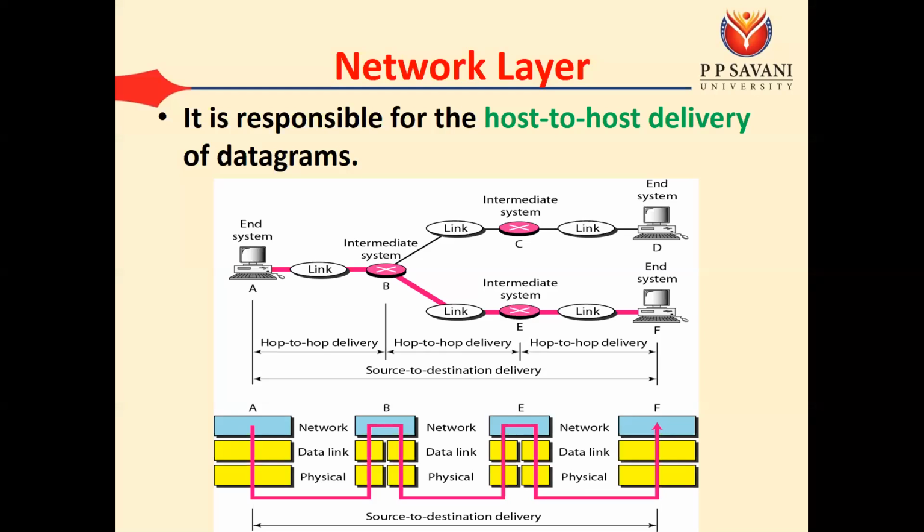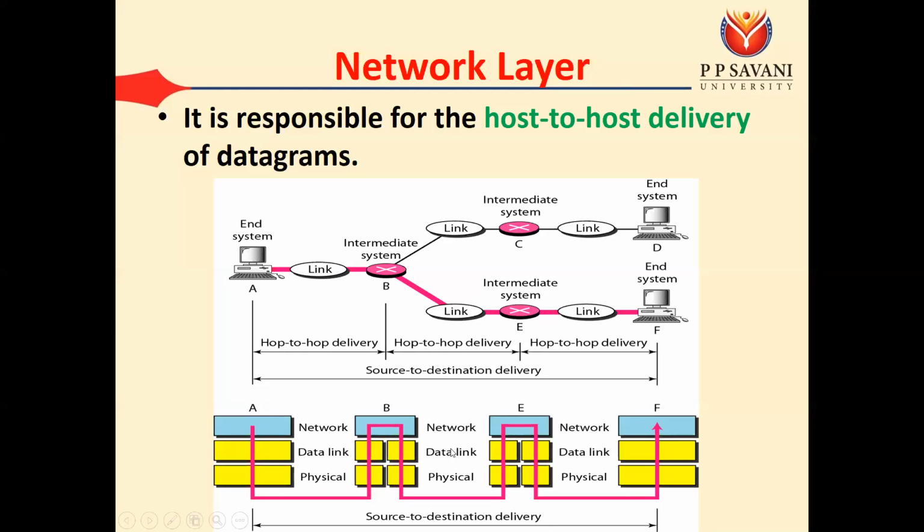So we can say that this 192.168.10 that are known as the net ID, so that are used to identify the particular network, while 1, 2, 3 and 4, these are known as the host ID that are used to identify the particular host within the network. Okay, so we will see that concept very soon. Okay, but here we can say that the network layer is mainly responsible for host to host delivery, or we can say that source to destination delivery, and for that we require the IP address.